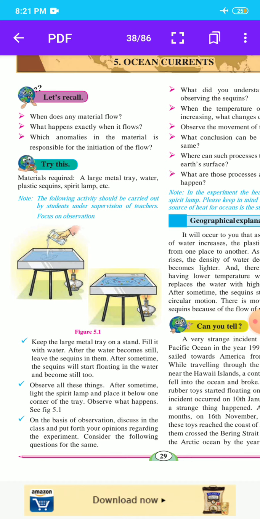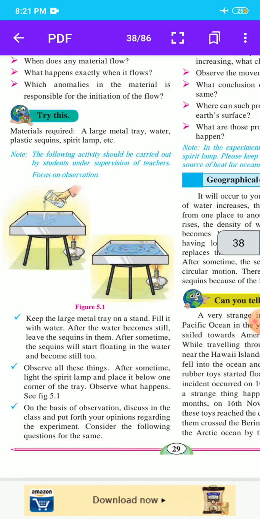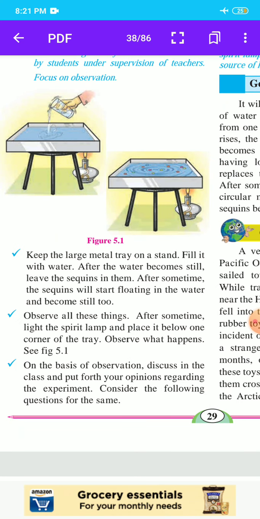Here you see picture 5.1. The first step is to keep a large metal tray on a stand and fill it with water. After the water becomes still, leave the sequins in it. After some time, the sequins will start floating in the water and become still too.